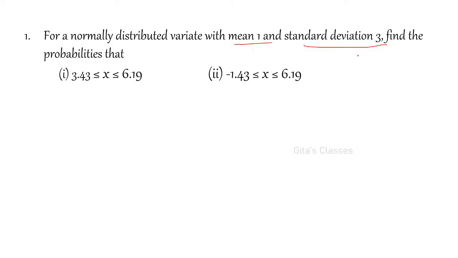Tell me. For a normally distributed variate with mean 1 and standard deviation 3, find the probabilities. That day I gave a clue how to do that problem. Mu is given and sigma is given. Yes, ma? Do you want me to do or not? Have you completed or not?